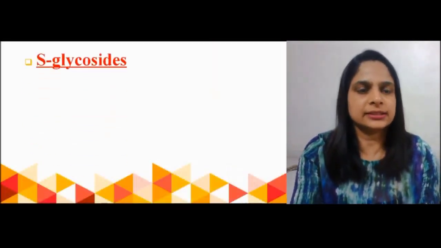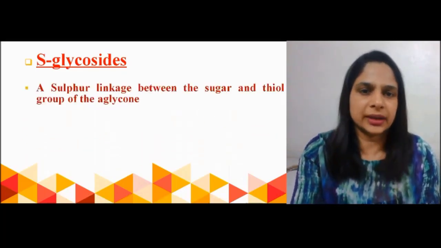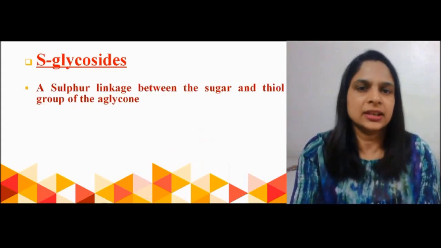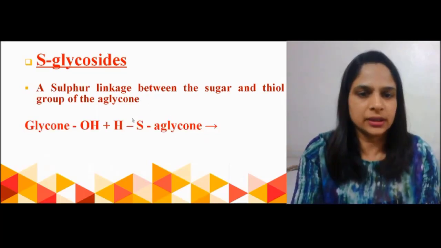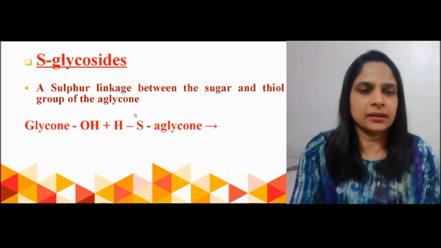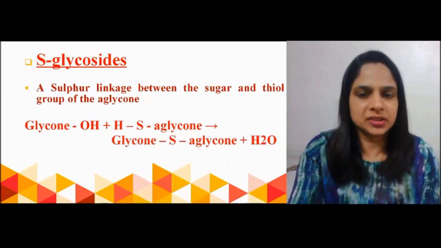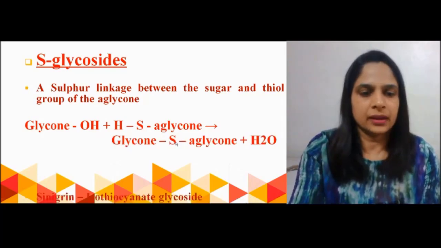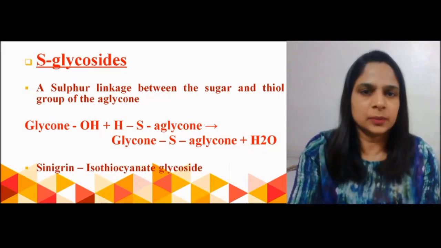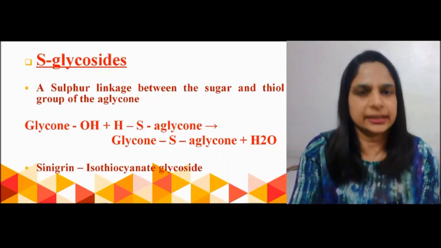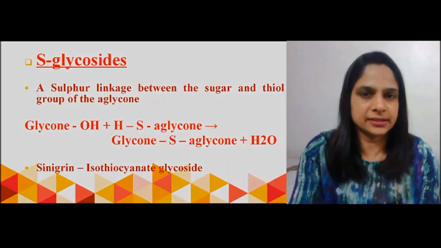Another class under this category is S-glycosides. As the name suggests, the sulfur linkage is there between the sugar and non-sugar part of the aglycone. When a thiol group is present in the aglycone, the S linkage is formed and they are known as S-glycosides. Sinigrin is an isothiocyanate glycoside, which is present in mustard seeds.